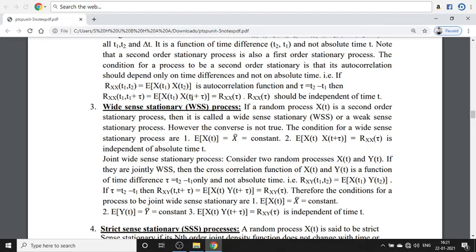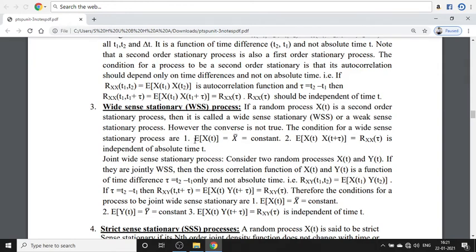That means another name for the second order stationary process is wide sense stationary, that is WSS, or weak sense stationary process. However, the converse is not true.